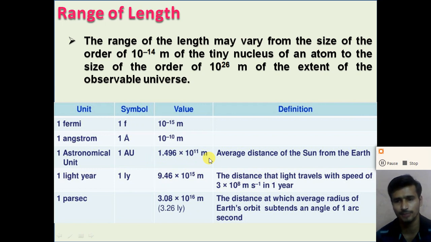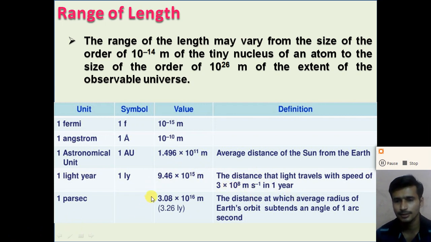Another unit of length is 1 light year. 1 light year is the distance traveled by light with the speed of light, 3 into 10 raised to 8 meter per second, in 1 year. So 1 light year is a unit of larger distance, right? And what is 1 light year? 1 light year is the distance that light travels in 1 year, right, with the speed 3 into 10 raised to 8 meter per second.